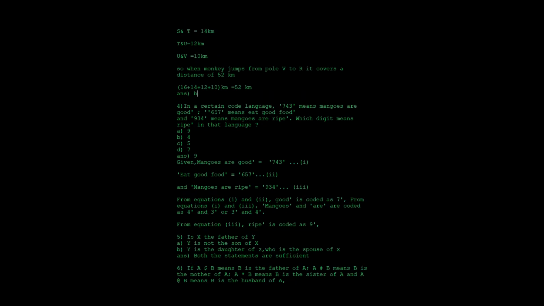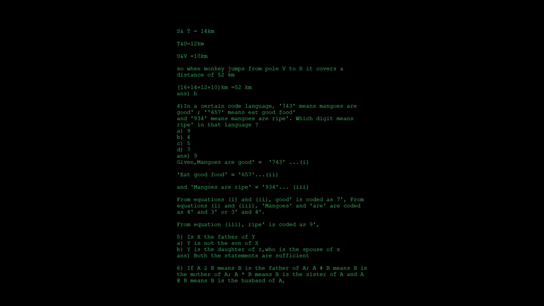So next thing is, in a certain code language, 743 means mangoes are good, 657 means eat good food, and 934 means mangoes are ripe. Which digit means ripe in that language? So you will get questions like this. You will get around 2 to 3 questions from this also, like in a certain code language.